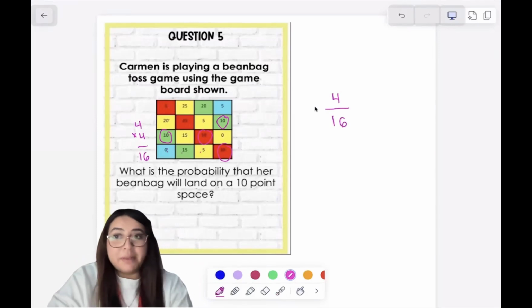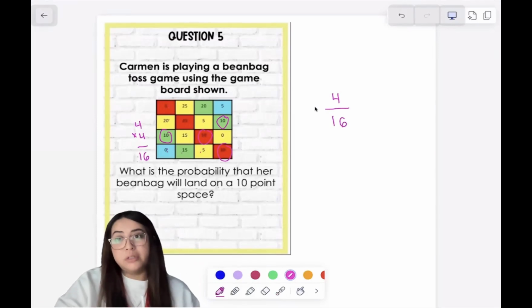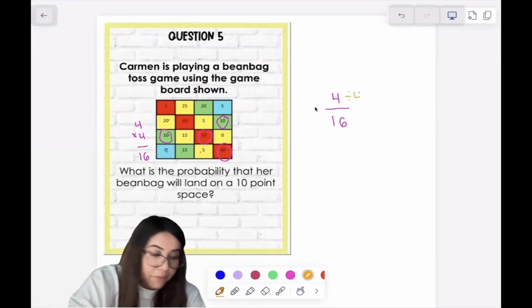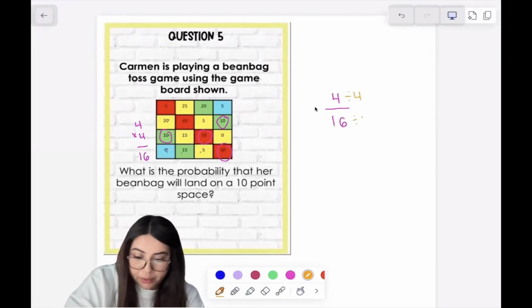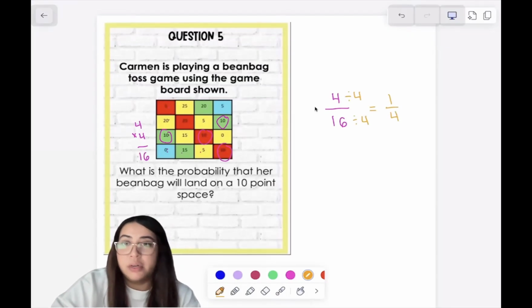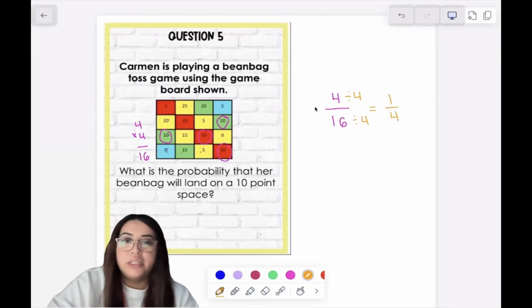But it's a fraction, so I should always, always, always simplify. I'm going to simplify by 4. And our answer here is 1/4, meaning that there is a 1/4 chance or a 25% chance that she will land on a 10-point space.